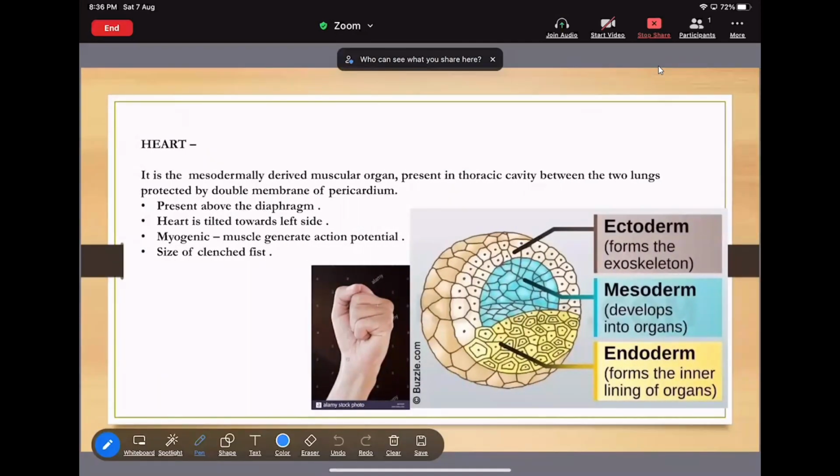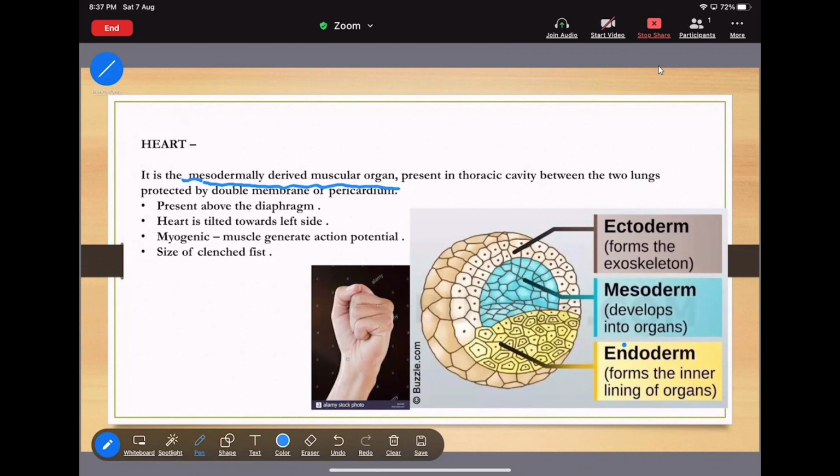Heart is the mesodermally derived muscular organ present in the thoracic cavity between the two lungs and protected by the double membrane of pericardium. The first thing is, heart is the mesodermally derived muscular organ. This is the most important line. Then what is the meaning of mesodermal origin?